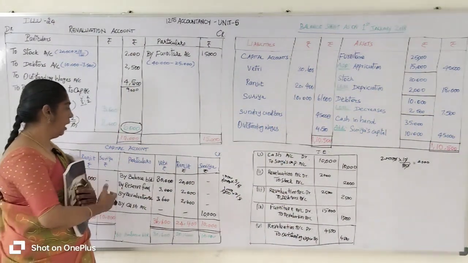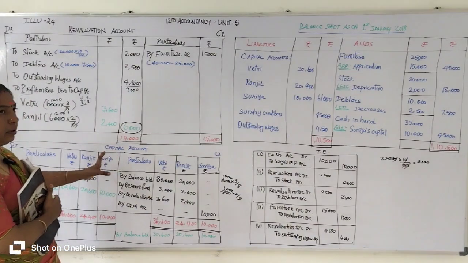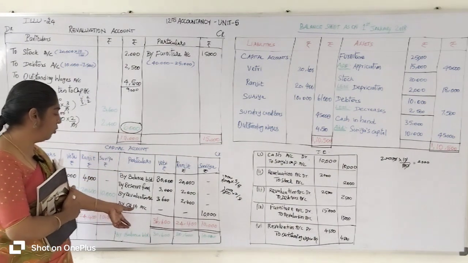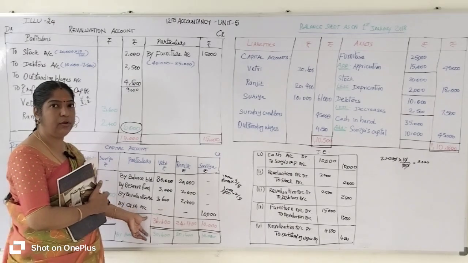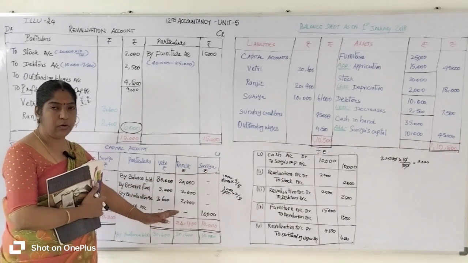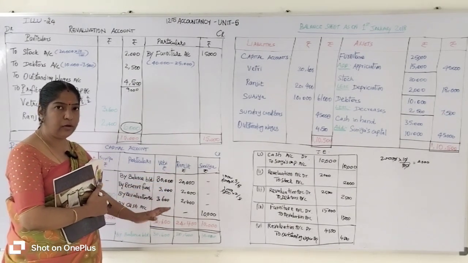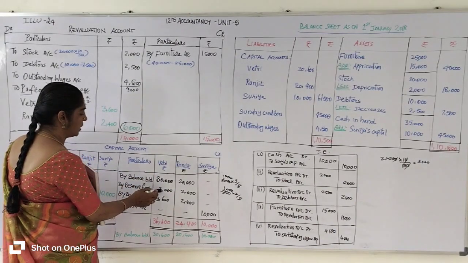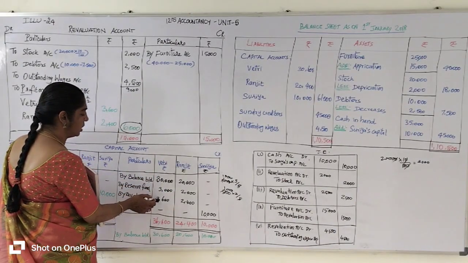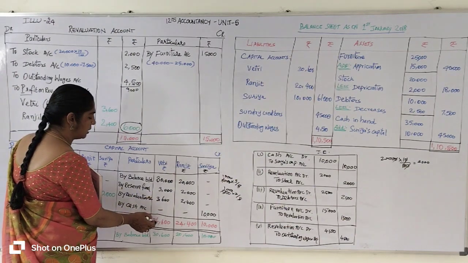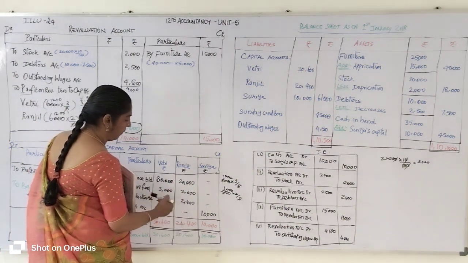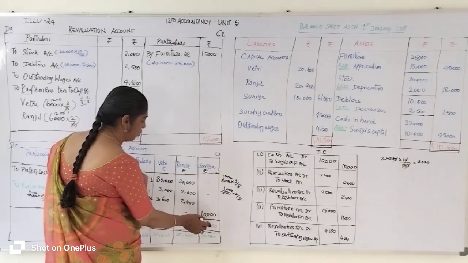Then we enter the given accounts into the capital account. Now we are going to find the total. Which side has the higher value? The credit side has the higher value, so we find the total on the higher side. 30,000 plus 3,000 plus 3,500, 36,500... 20,000 plus 2,000 plus 2,500 is 24,500, and 10,000 rupees entered.